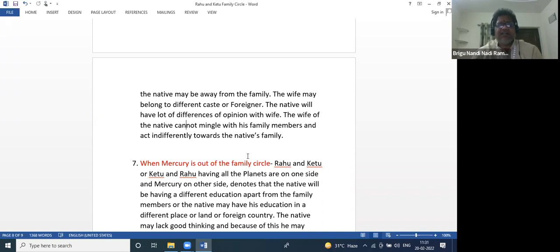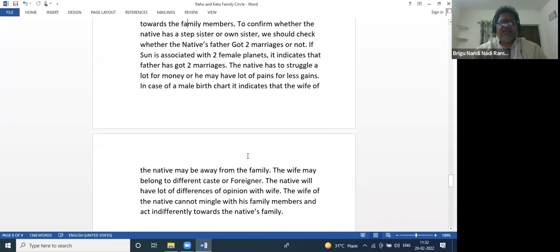But when it comes to the native's family, the husband's family, the wife definitely will be indifferent. She will not take care of them and she will not wish them. She will be very silent, without taking any care of the guests or family members of the native. She will be indifferent to his family members.